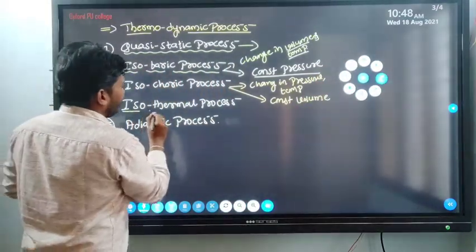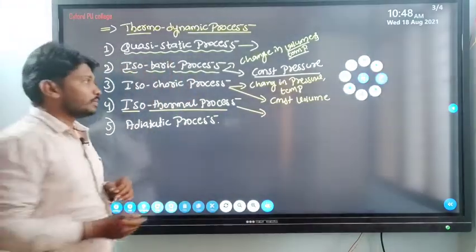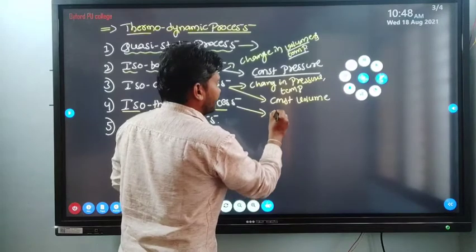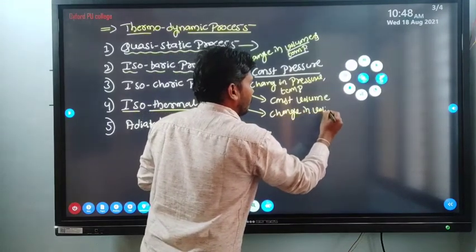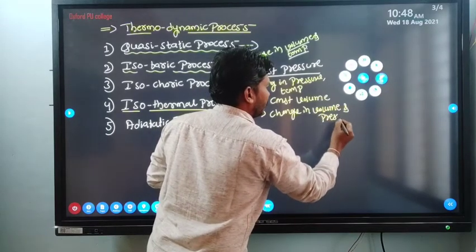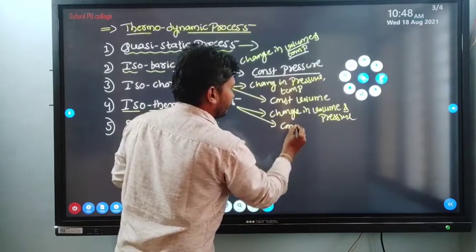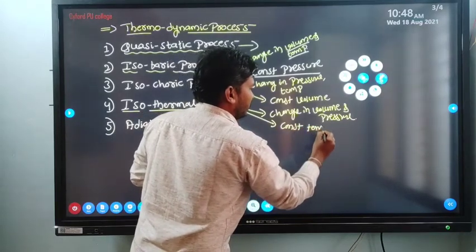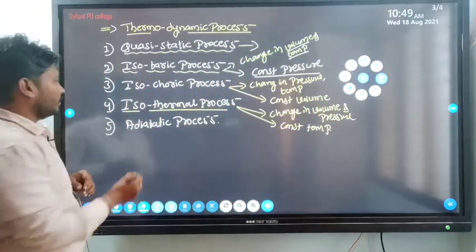Next one is the isothermal process. In the isothermal process there is a change in volume and pressure by keeping temperature constant.